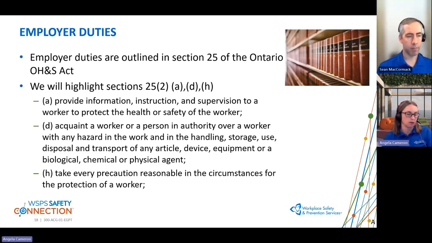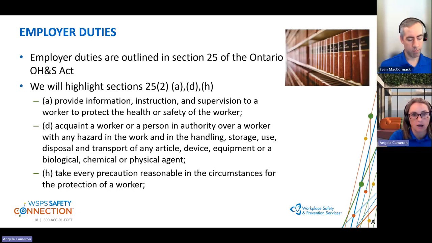So some things that the employer may have to do is implement new policies and procedures to address these hazards. Also, they may need to train workers on equipment, including standard operating procedures, how to operate that equipment safely. And the supervisors must instruct the workers on how to use that equipment. Those are some examples. So that's not all encompassing, but some examples.